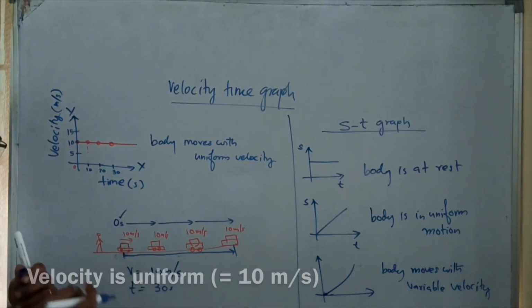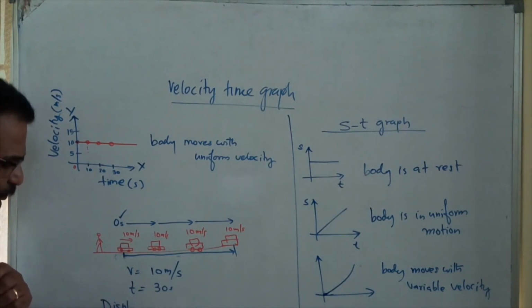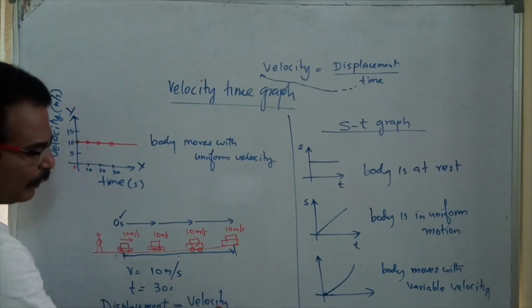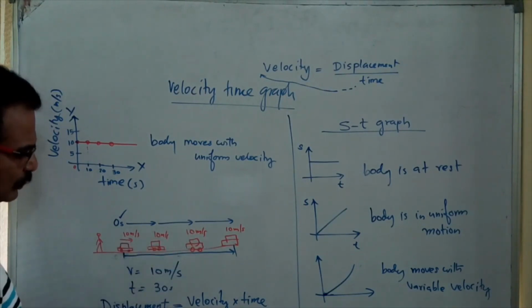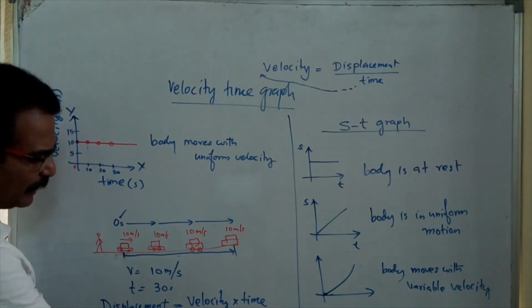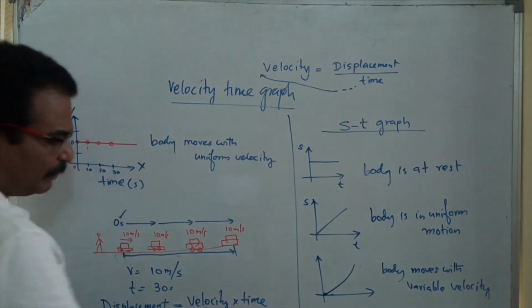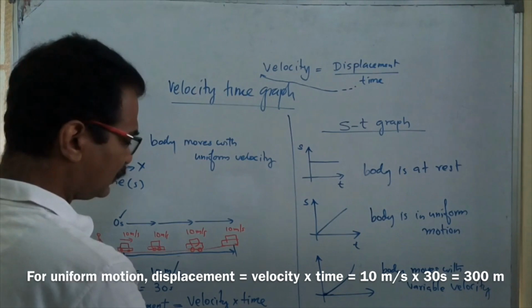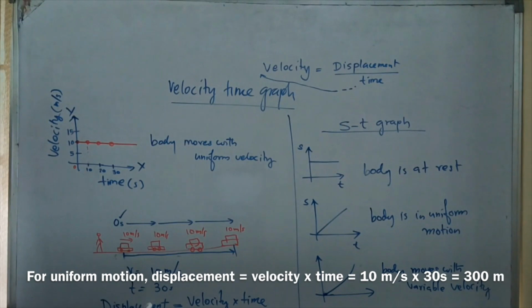So velocity is 10 meter per second and time is 30 seconds. Then can you tell me what the displacement is? Velocity into time. In this example, displacement is equal to velocity, 10 meter per second, multiplied by time, 30 seconds. When I multiply, I will get 300 meter. It is interesting. This way you can find the displacement.